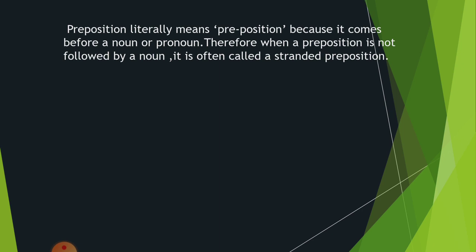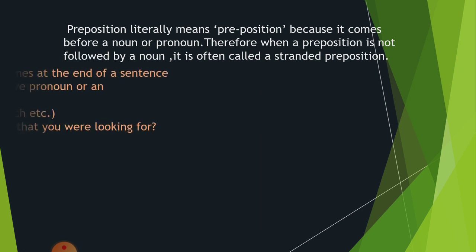Okay children, even in the images we have seen, beside the mango tree, or near the hole. So generally they are placed before the noun. That's why they are known as prepositions. But sometimes they are not followed by a noun, and then they are known as a stranded preposition.